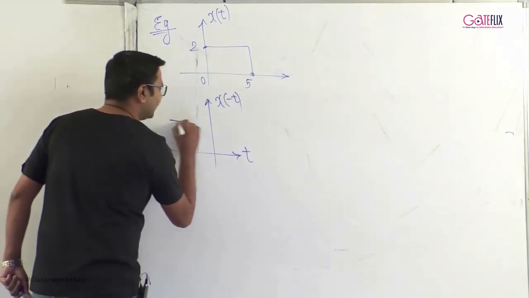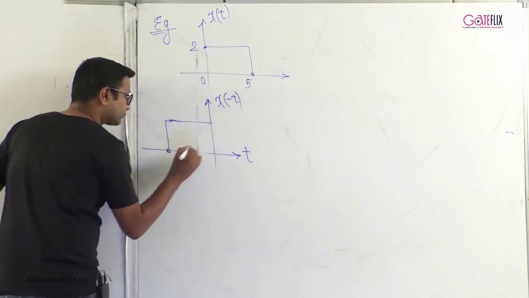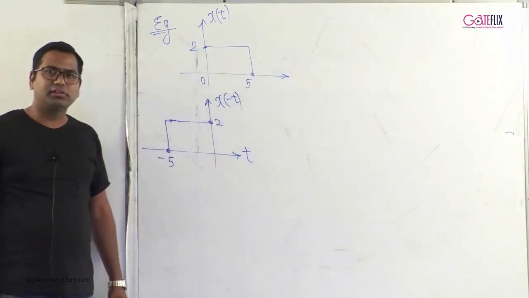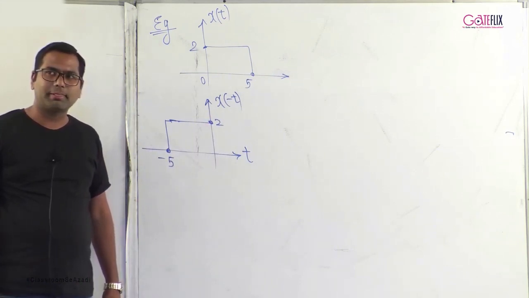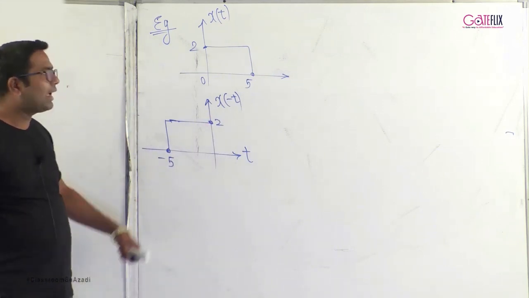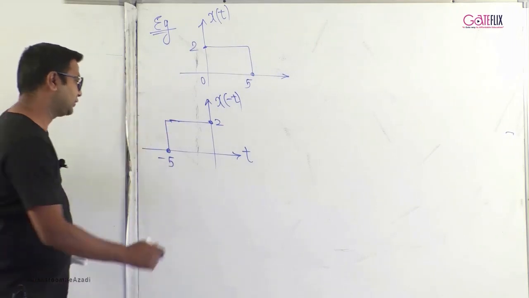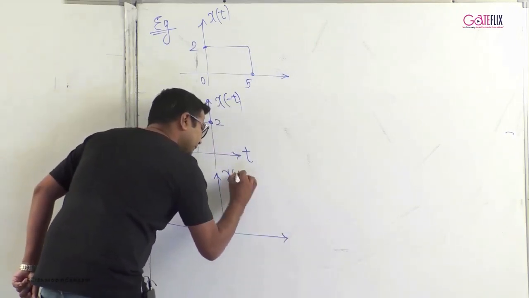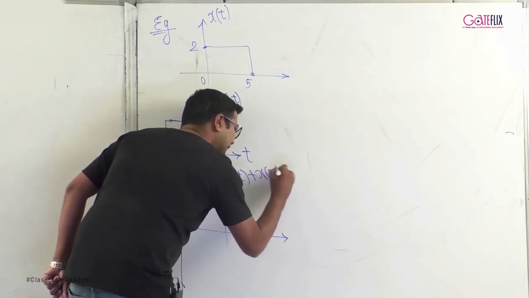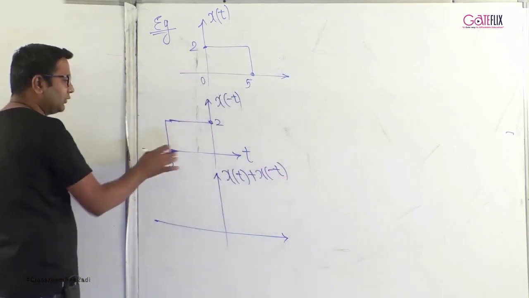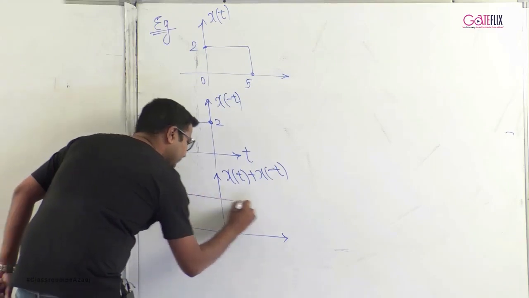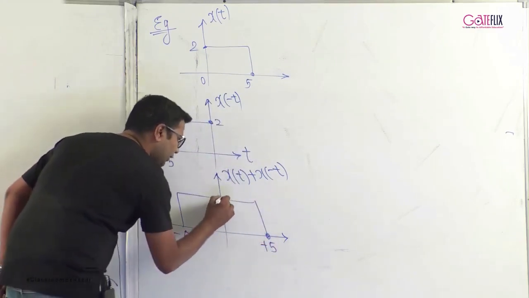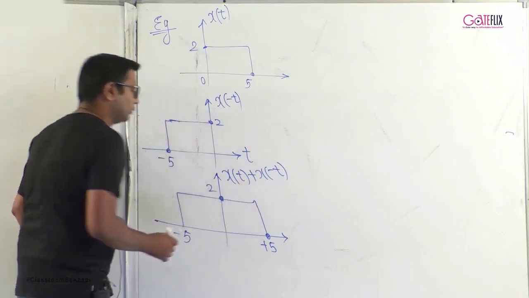So x of minus t in this case will be 0 to 2 minus 5. This is the time reversed version of the signal. Then to find the even part, we add x of t with x of minus t. So x of t plus x of minus t. We are adding the first signal with the second signal. This will be from -5 to +5. The amplitude is 2.